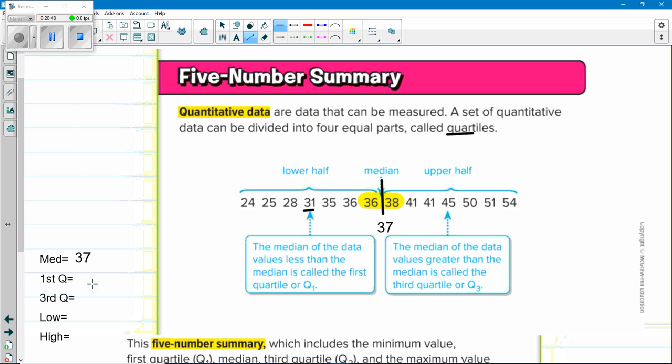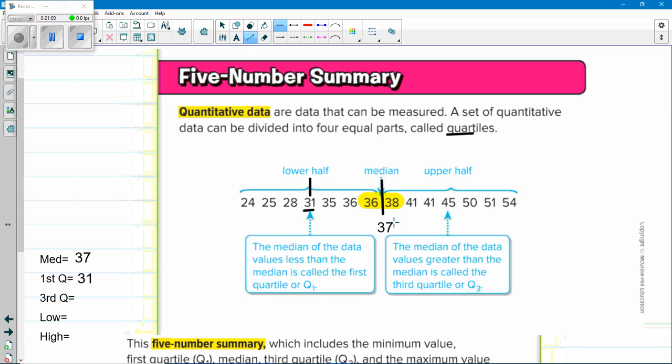Okay, we've found what is called the first quartile. In this case, it's 31, because it broke this smaller list into 2 equal portions of 3.